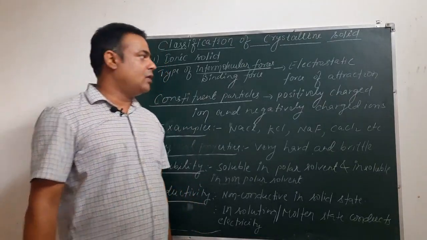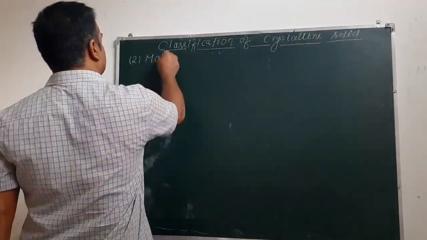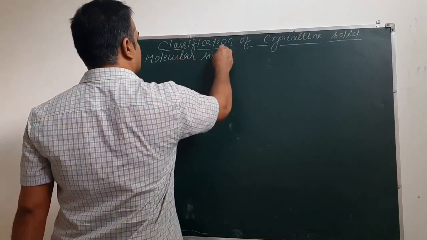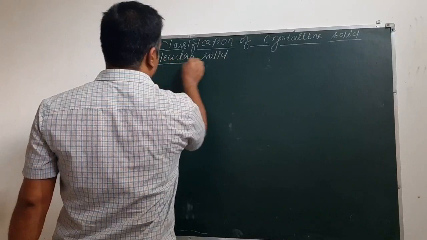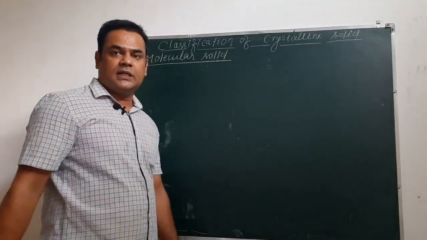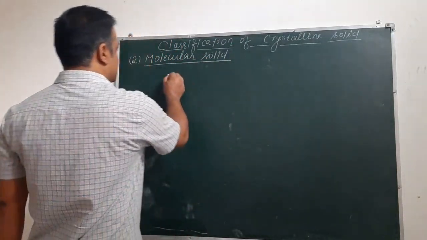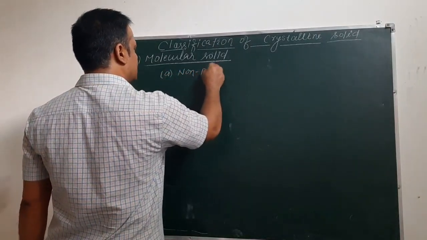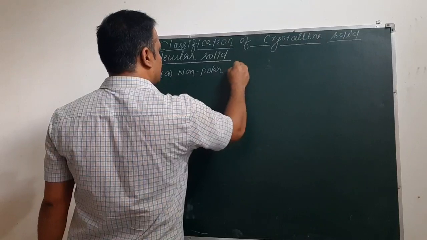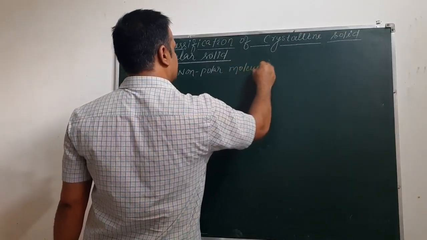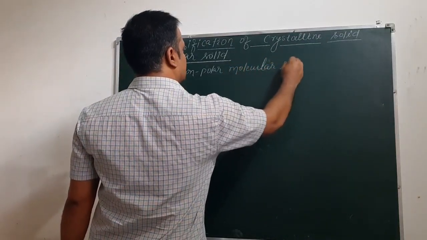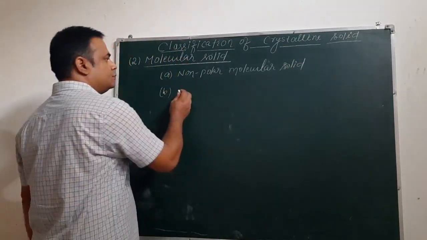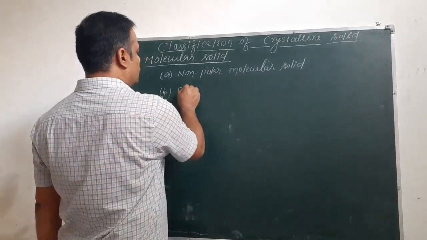Now another kind of crystalline solid is the molecular solid. This molecular solid is further classified into three types. First is non-polar molecular solid. Second one is polar molecular solid.